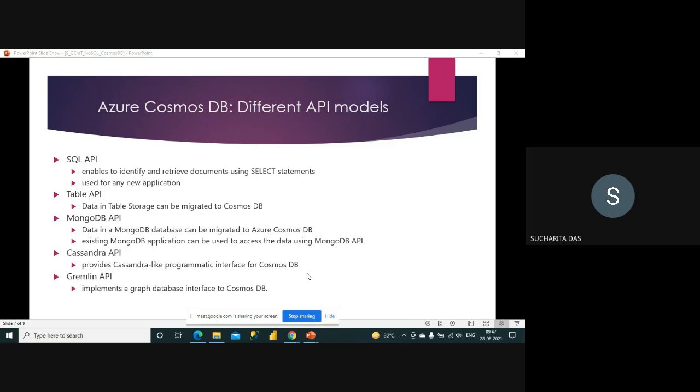Then comes the Cassandra API. Cassandra is a NoSQL database from Facebook. It provides a Cassandra-like programming interface for Cosmos DB. So if you want to move from Cassandra to Cosmos, then you should use the Cassandra API. And the last one is the Gremlin API. It implements a graph database interface to Cosmos DB. So all these four are for existing NoSQL databases, if you want to move to Cosmos. And if you are new, and just trying to create from scratch, then you can use the SQL API.